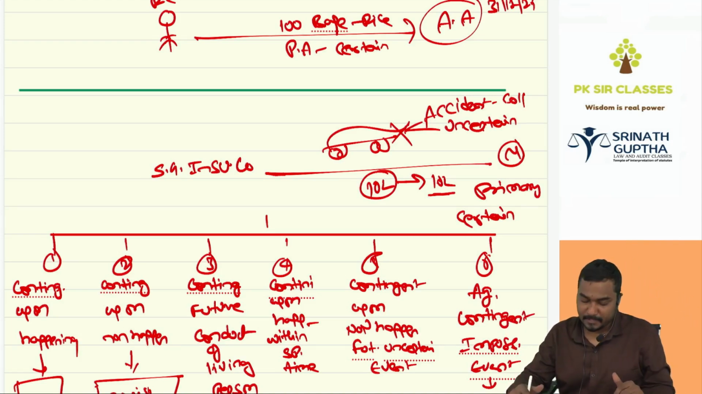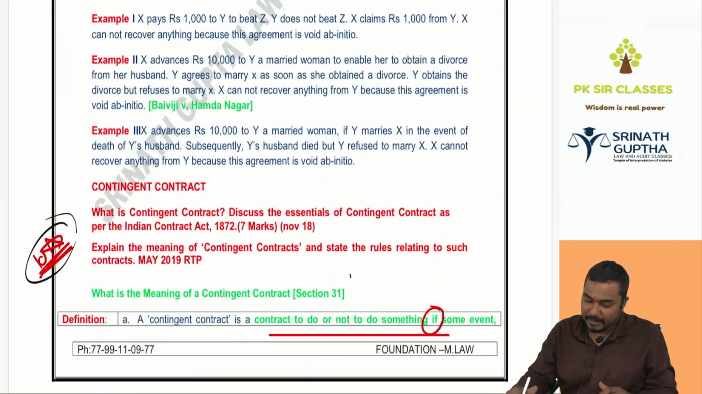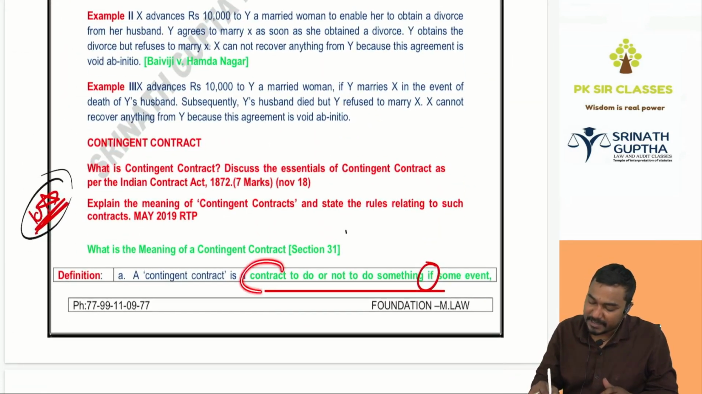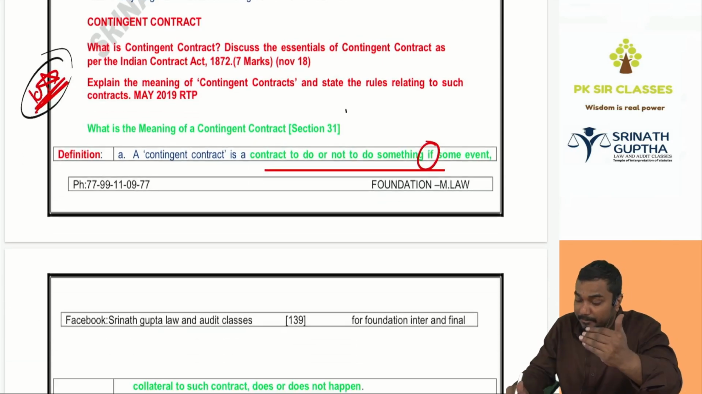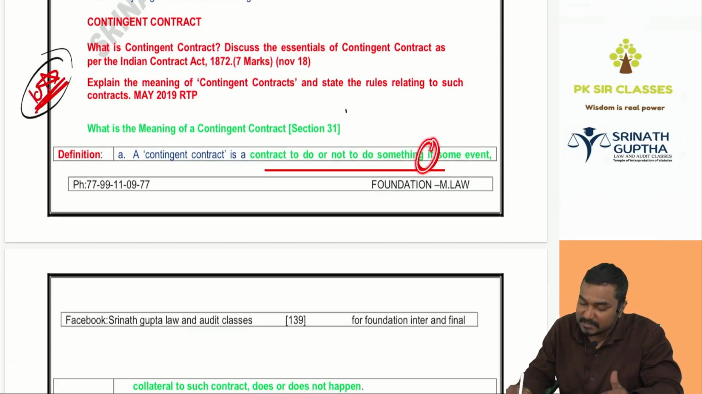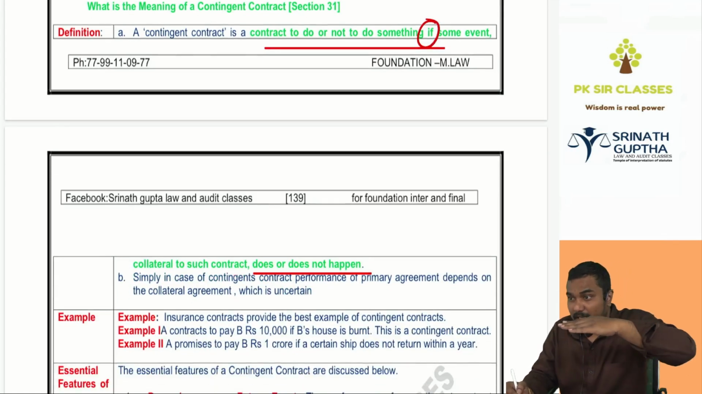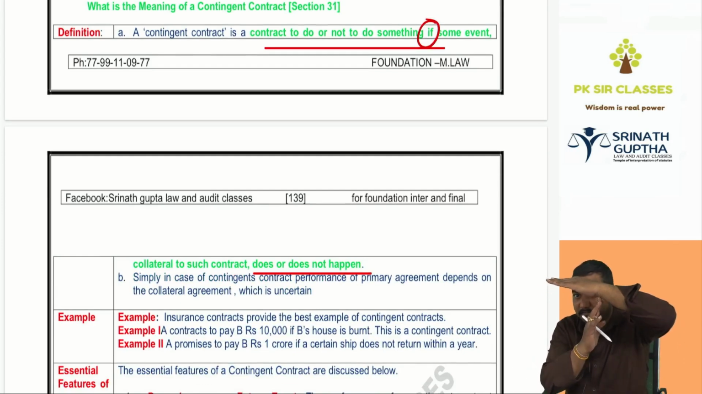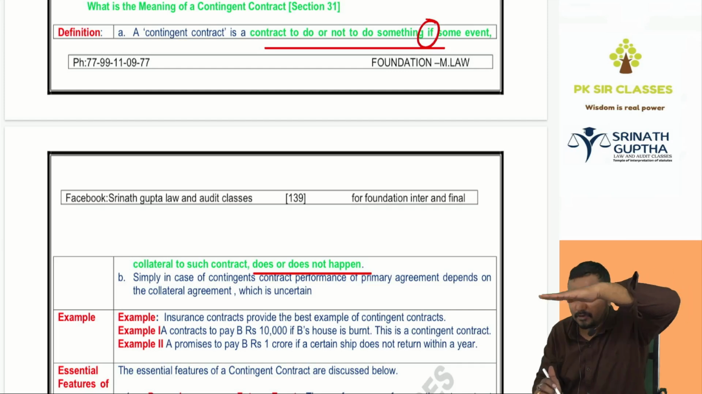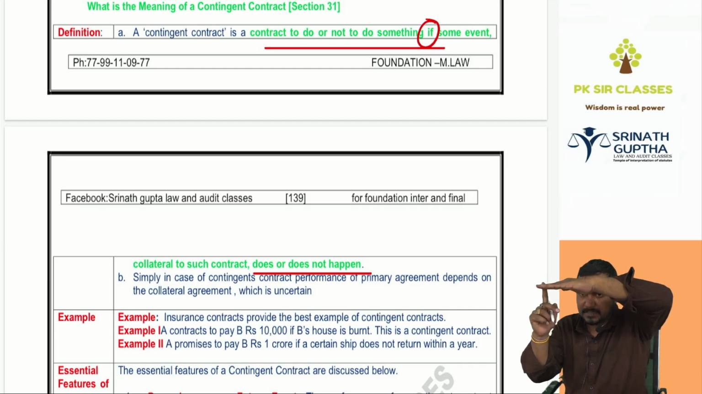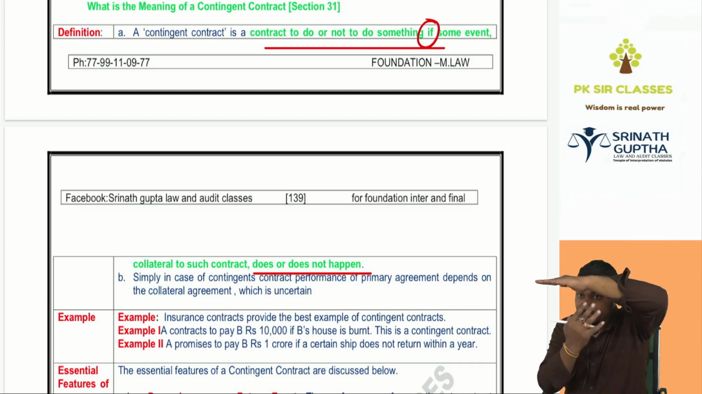Then what is a contingent contract? A contingent contract is a contract to do or not to do something. So I will give you 1 lakh rupees when some event collateral to such contract does or does not happen. Performance of the primary contract depends upon the collateral transaction, which may happen, which may not happen. I will give you, Kavya, I will give you a watch, perfectly certain. This depends upon the arrival of the ship at Mumbai, which may happen, which may not happen.